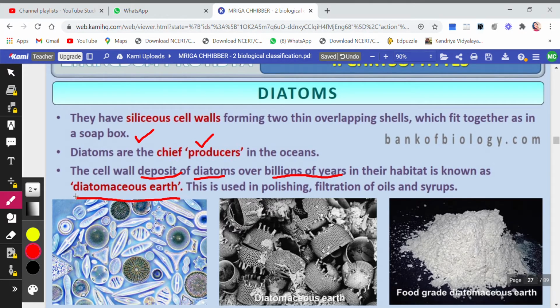That has formed what is called diatomaceous earth, and this earth, as you see here in the figure, is used for polishing, and for filtration of oils and syrups.